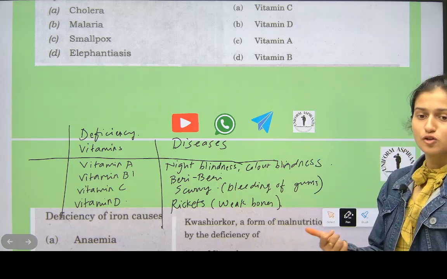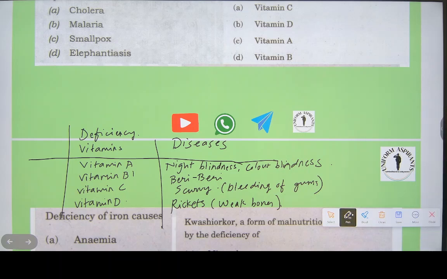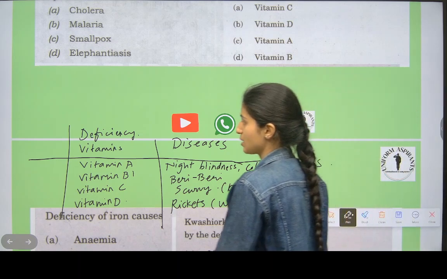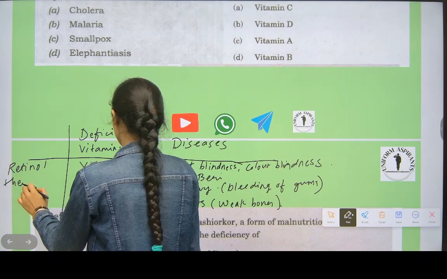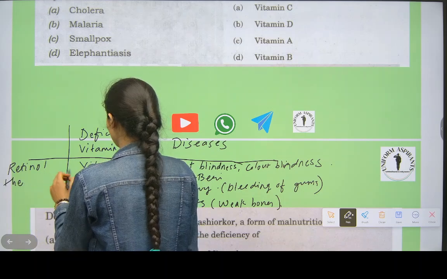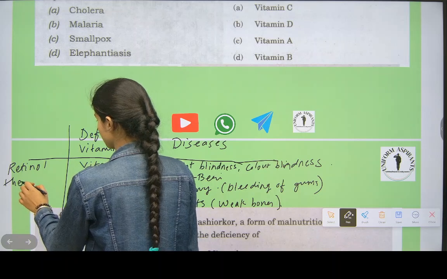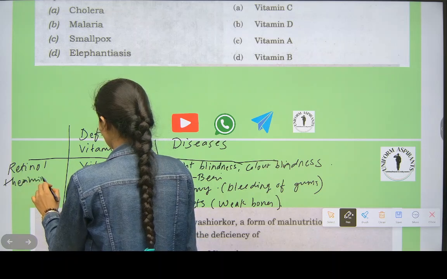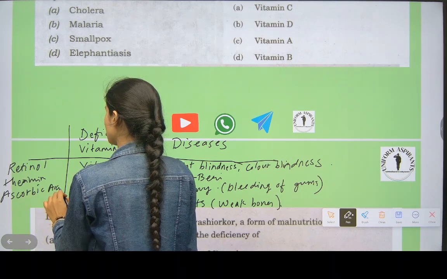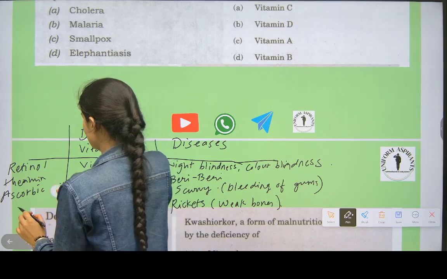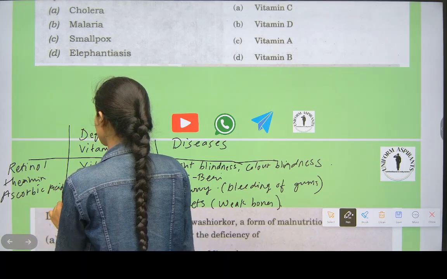Write this down. I'll give you scientific names also. Write this down fast, everybody. Then we will do vitamin K and everything also. Vitamin A is called retinol. Vitamin B1 is called thiamine. Vitamin C is called ascorbic acid.